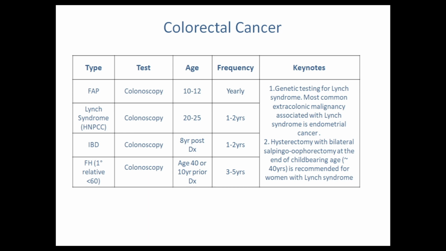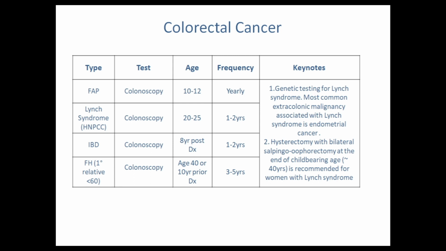Some special points which you should remember for exam purposes: genetic testing for Lynch syndrome is very important. If you are suspecting Lynch syndrome, then you do the genetic testing. Secondly, the most common extracolonic malignancy associated with Lynch syndrome is endometrial cancer. For example, if you are suspecting colonic malignancy, and if someone also has endometrial carcinoma, it raises a suspicion for Lynch syndrome.